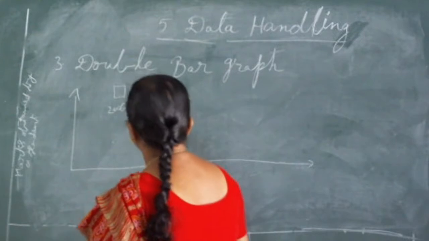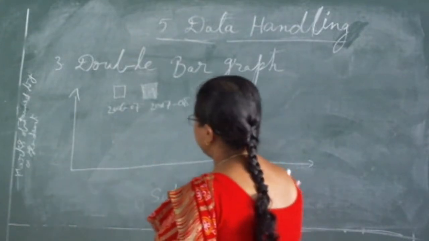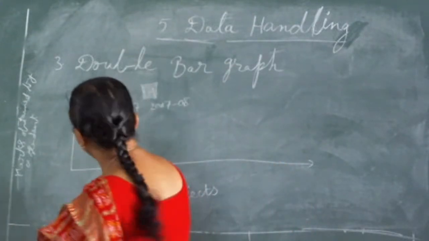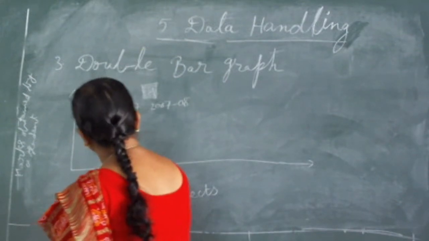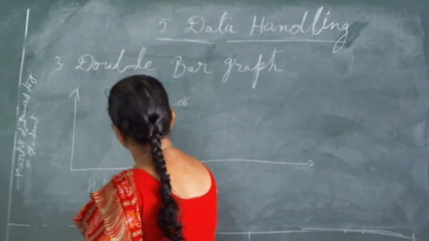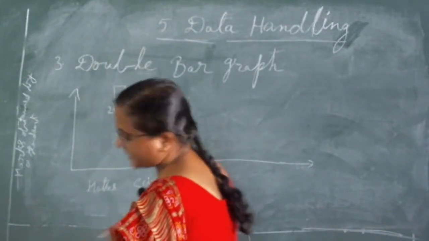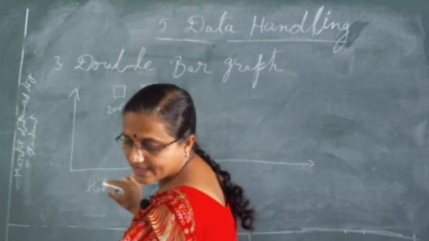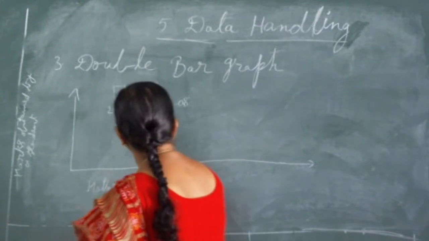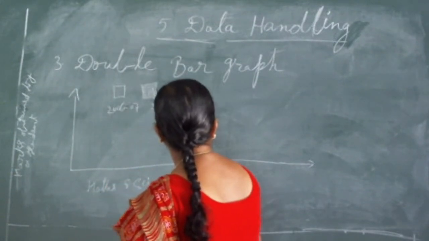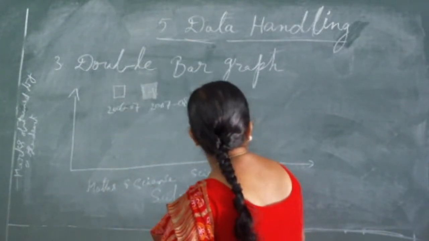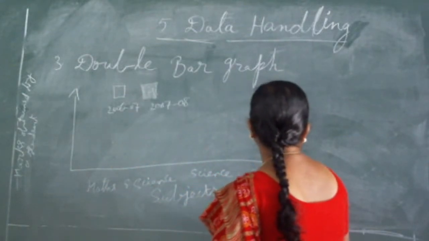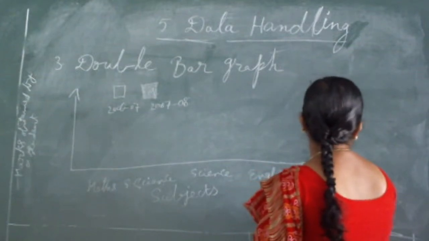One student has so many subjects. In each subject, how did he get the marks? Here we are writing maths, and science. These are the subjects, science and social science, and English, and this one is Hindi.